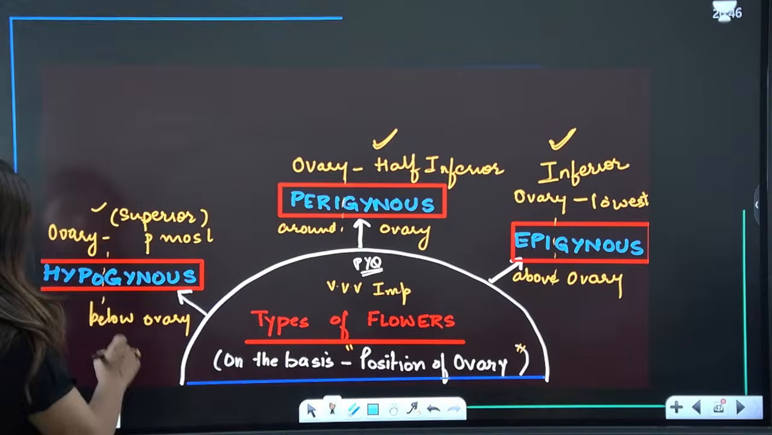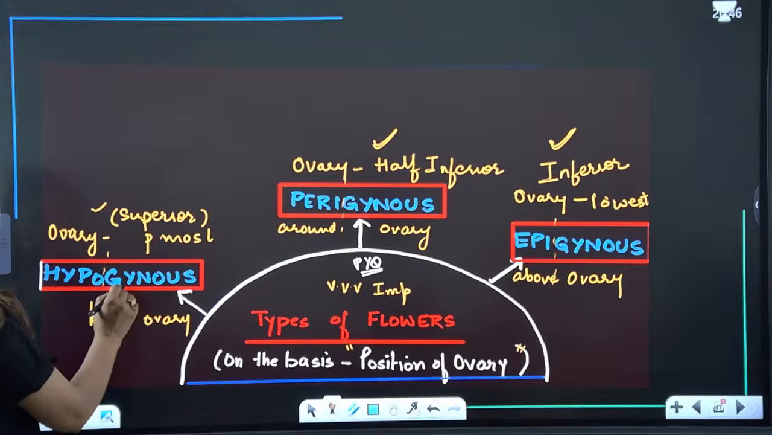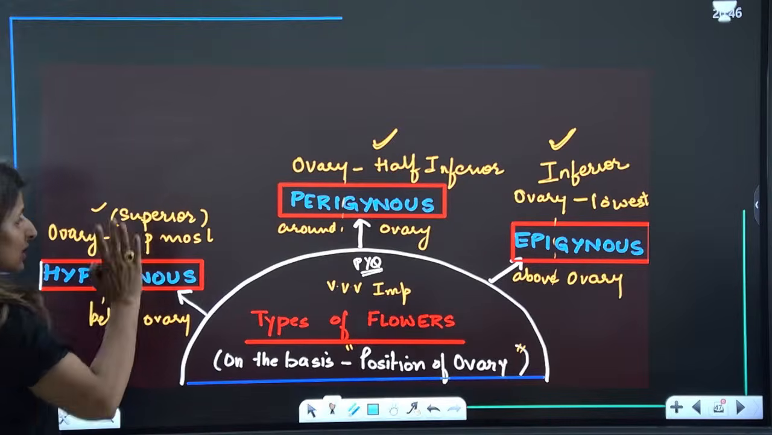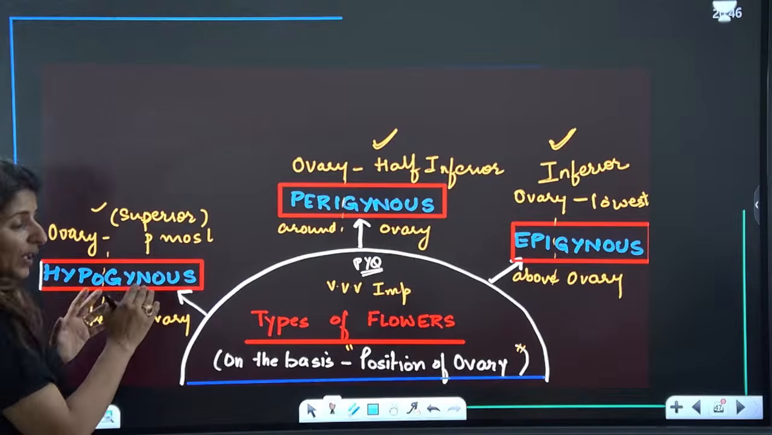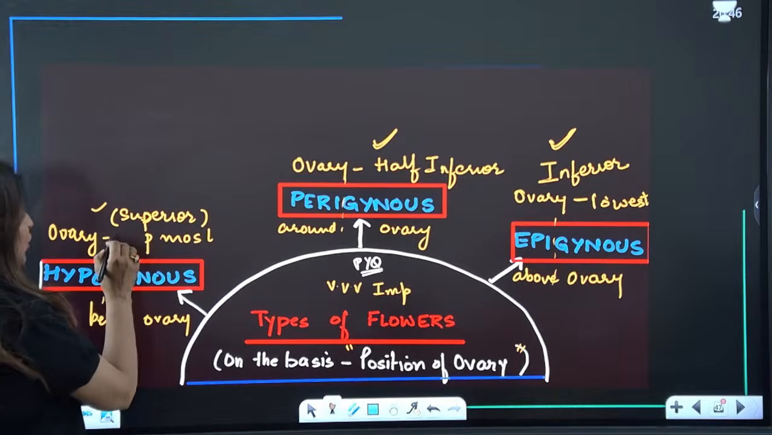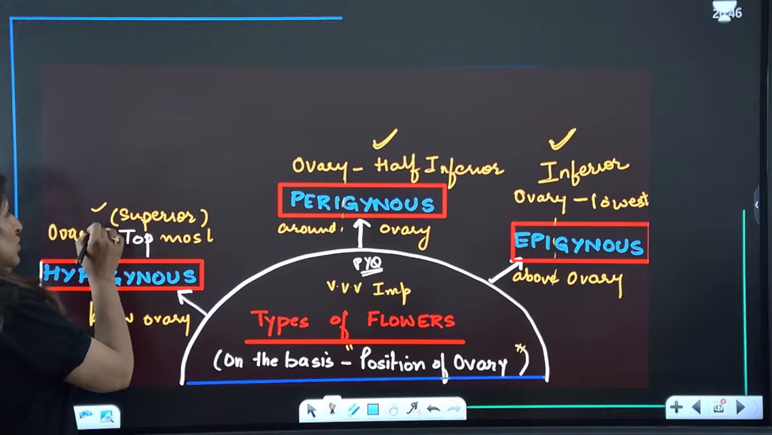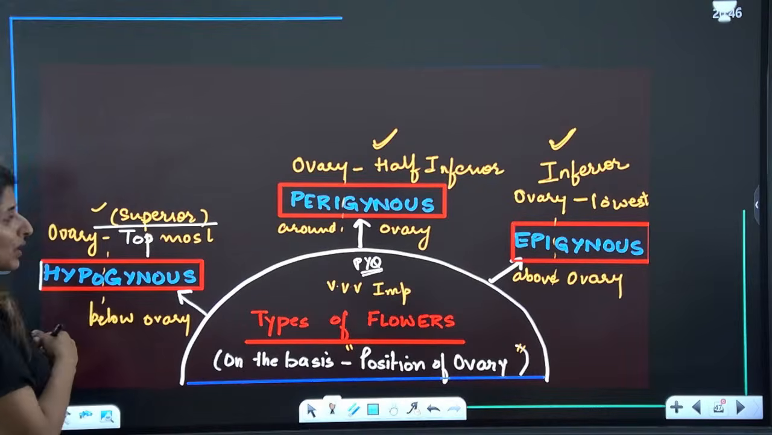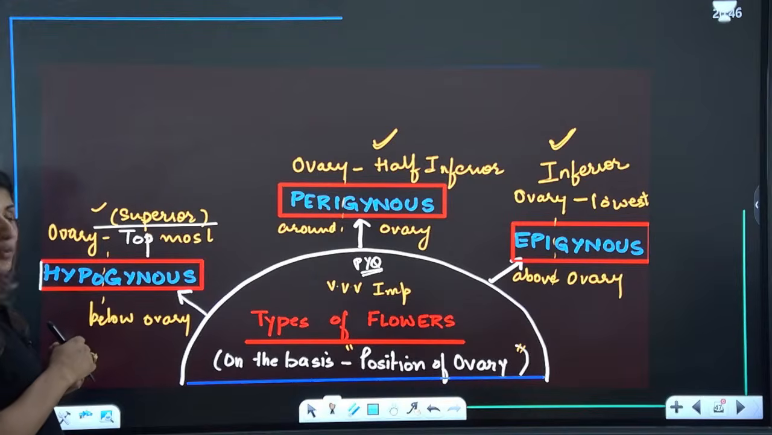Now see, in hypogynous flowers, hypo means below, gyne means ovary. So all the other structures will arise below the ovary. The ovary will hold the topmost position. Such an ovary is known as superior ovary, guys. So remember, hypogynous will always have superior ovary.